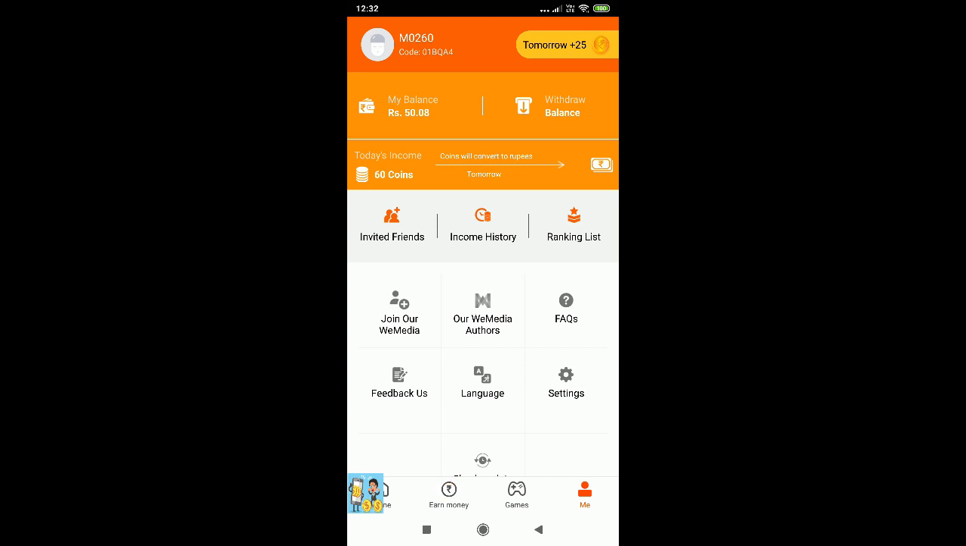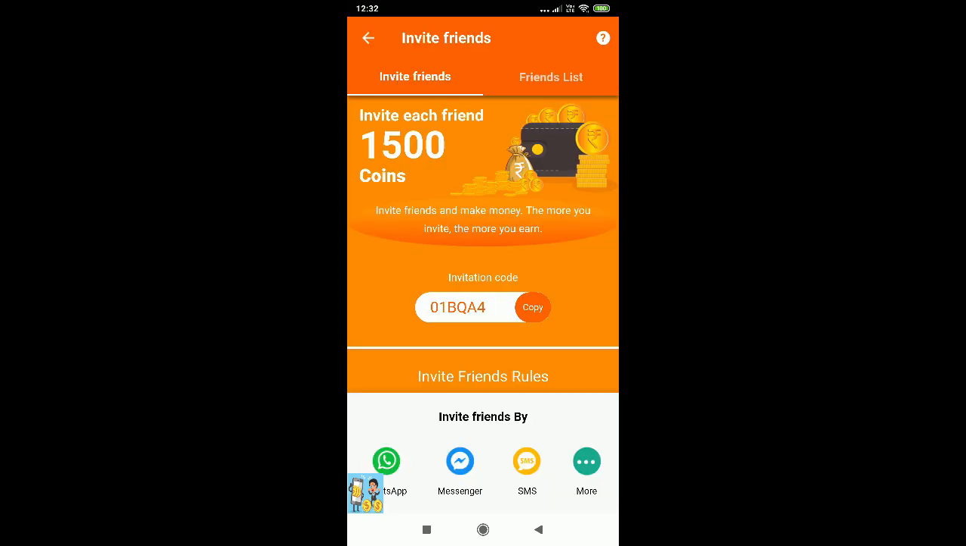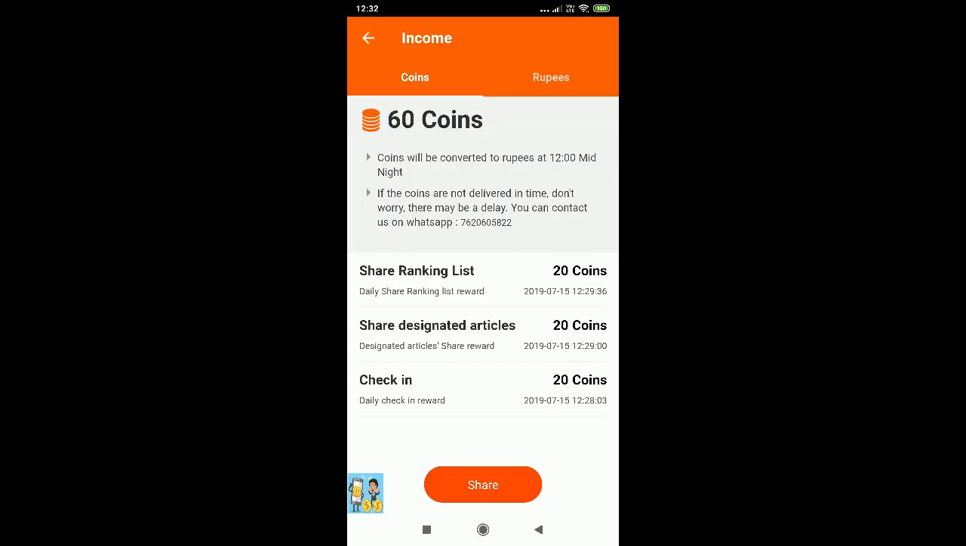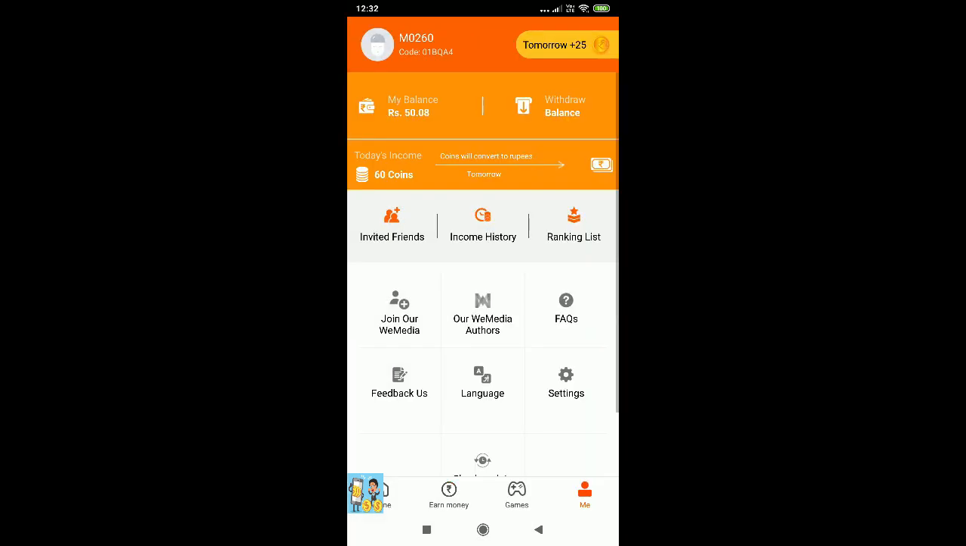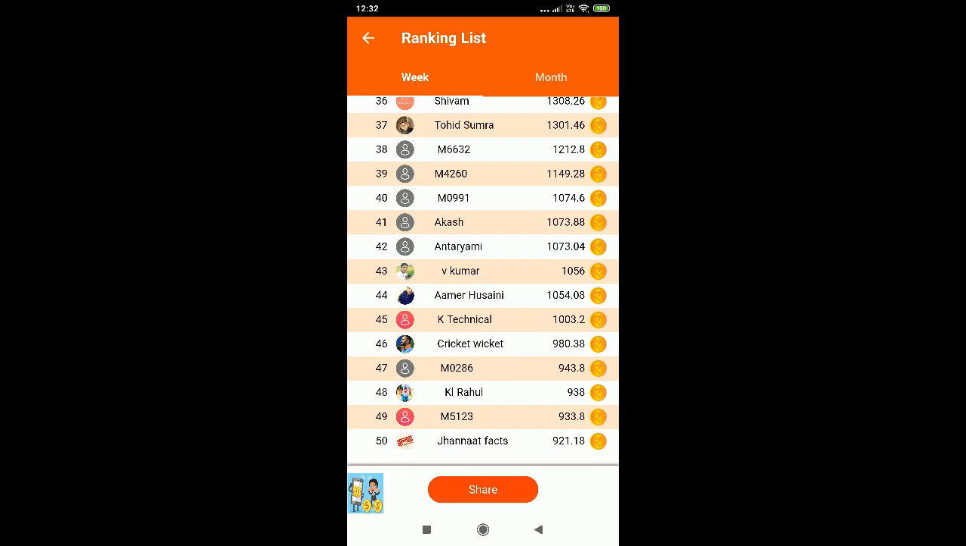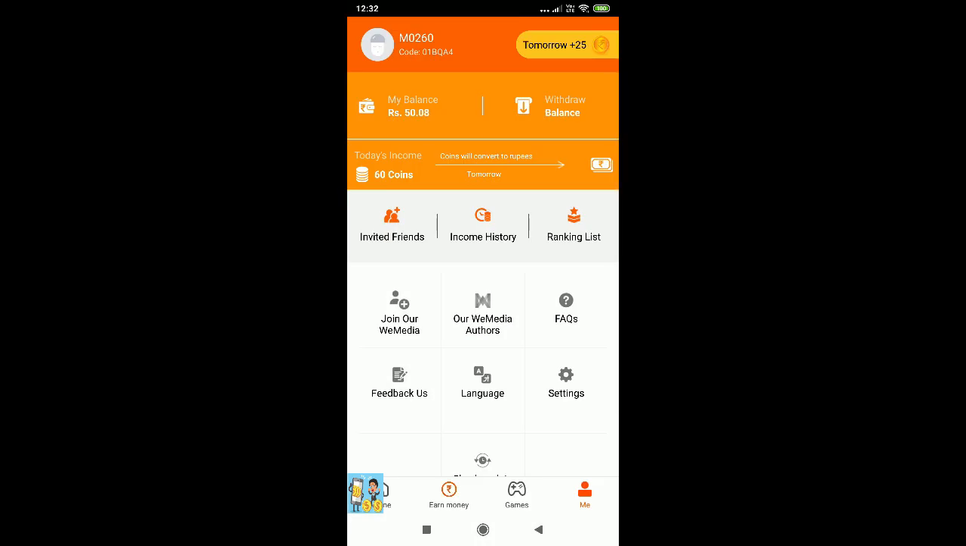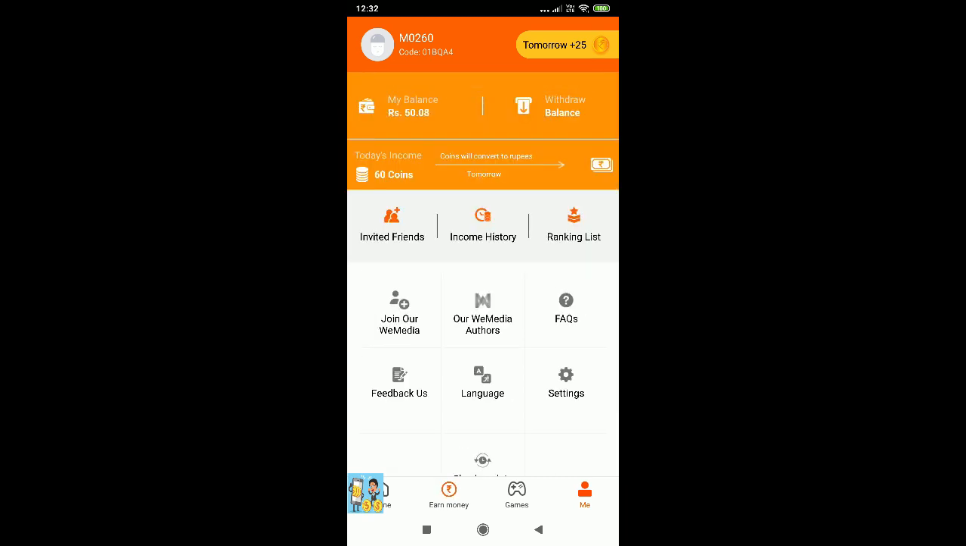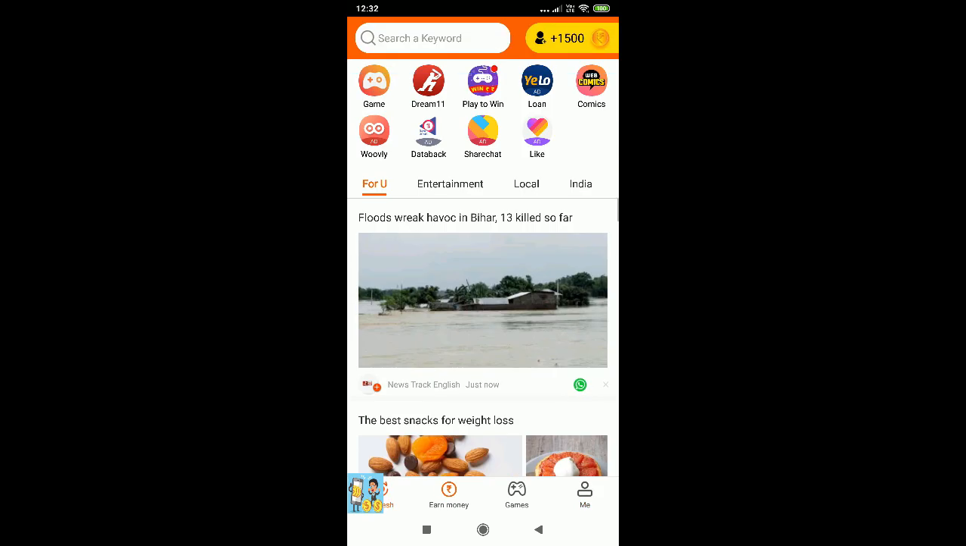So we got 60 coins, and this will be converted to rupees tomorrow. And invite friend section, as you know, the code is over here. And income history, you can check income history anytime. And rank list, you can check your rank over here. You can check their facts, feedback, language settings, check update, and more. So tomorrow plus 25 again. So this is all about the app.